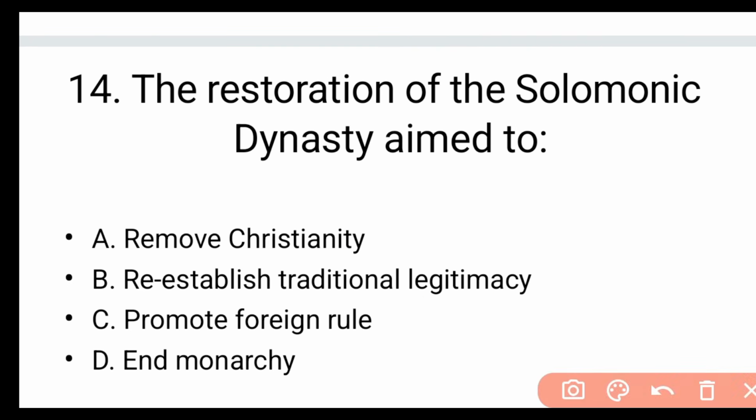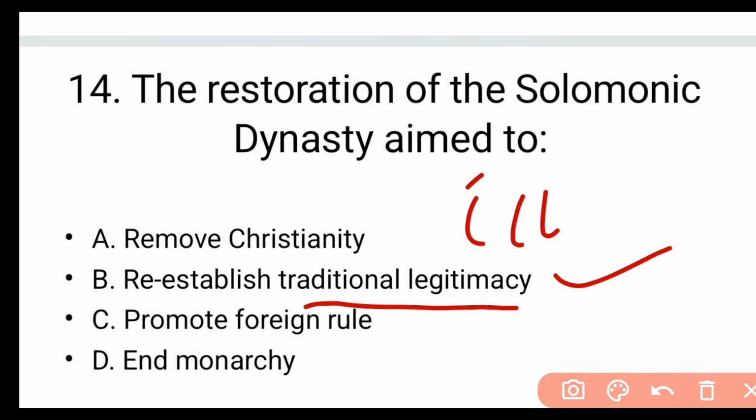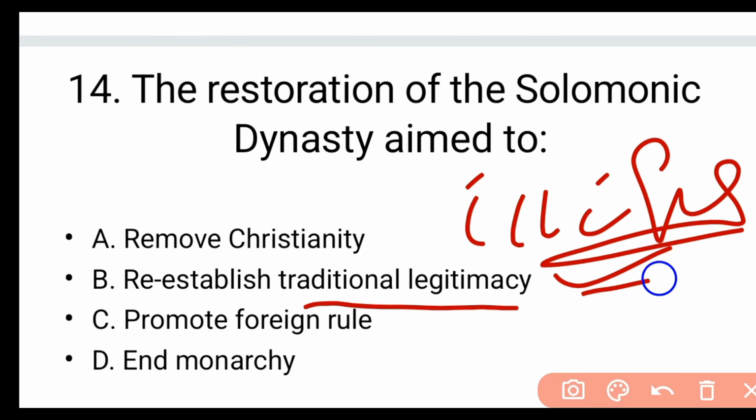Question 14. The restoration of the Solomonic Dynasty aimed to A. remove Christianity, B. re-establish traditional legitimacy, C. promote foreign rule, D. end monarchy. The answer is B. to re-establish traditional legitimacy. So Zagwes were considered as what? Illegitimate. What does illegitimate mean? Illegitimate means not legal, having no legal ground.